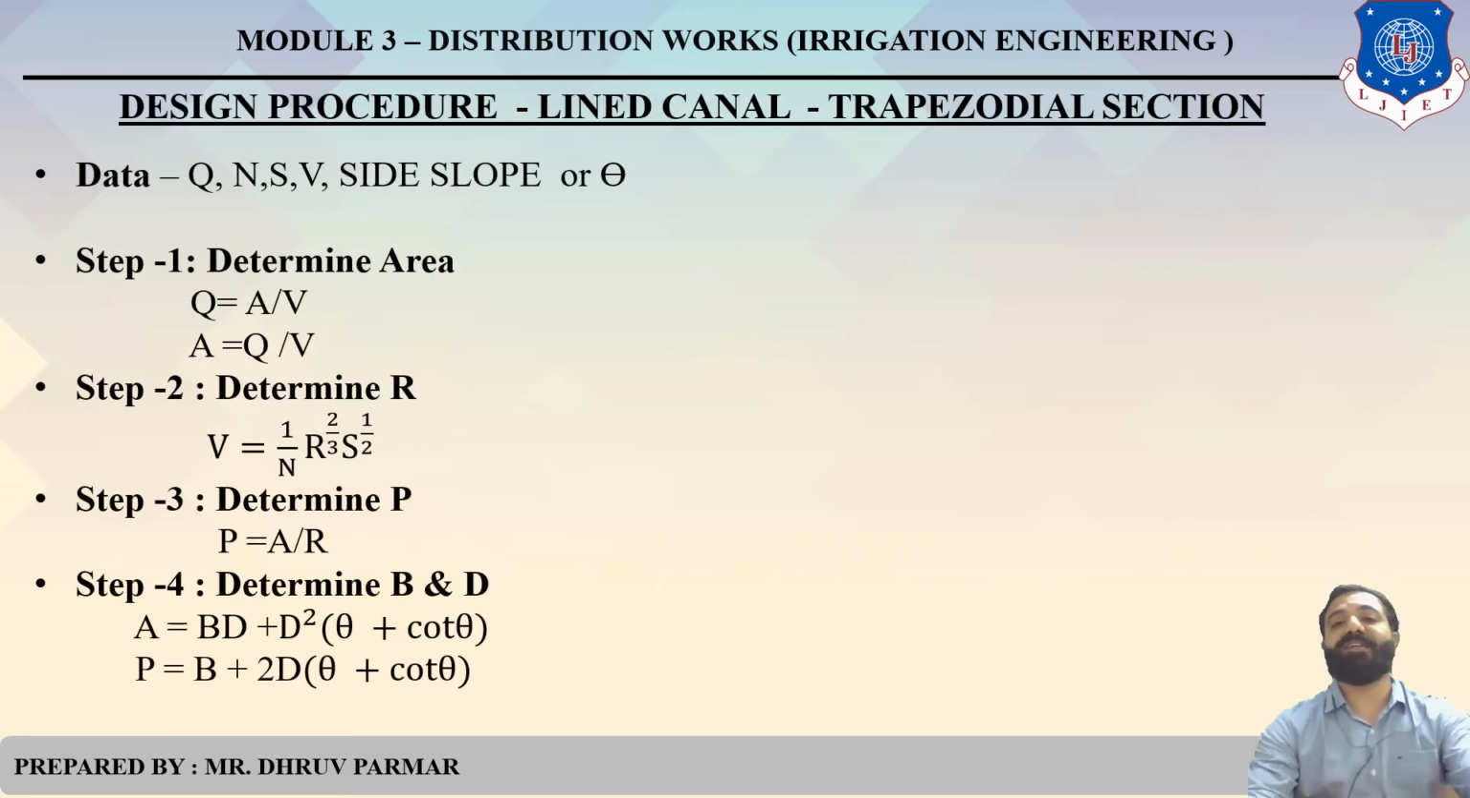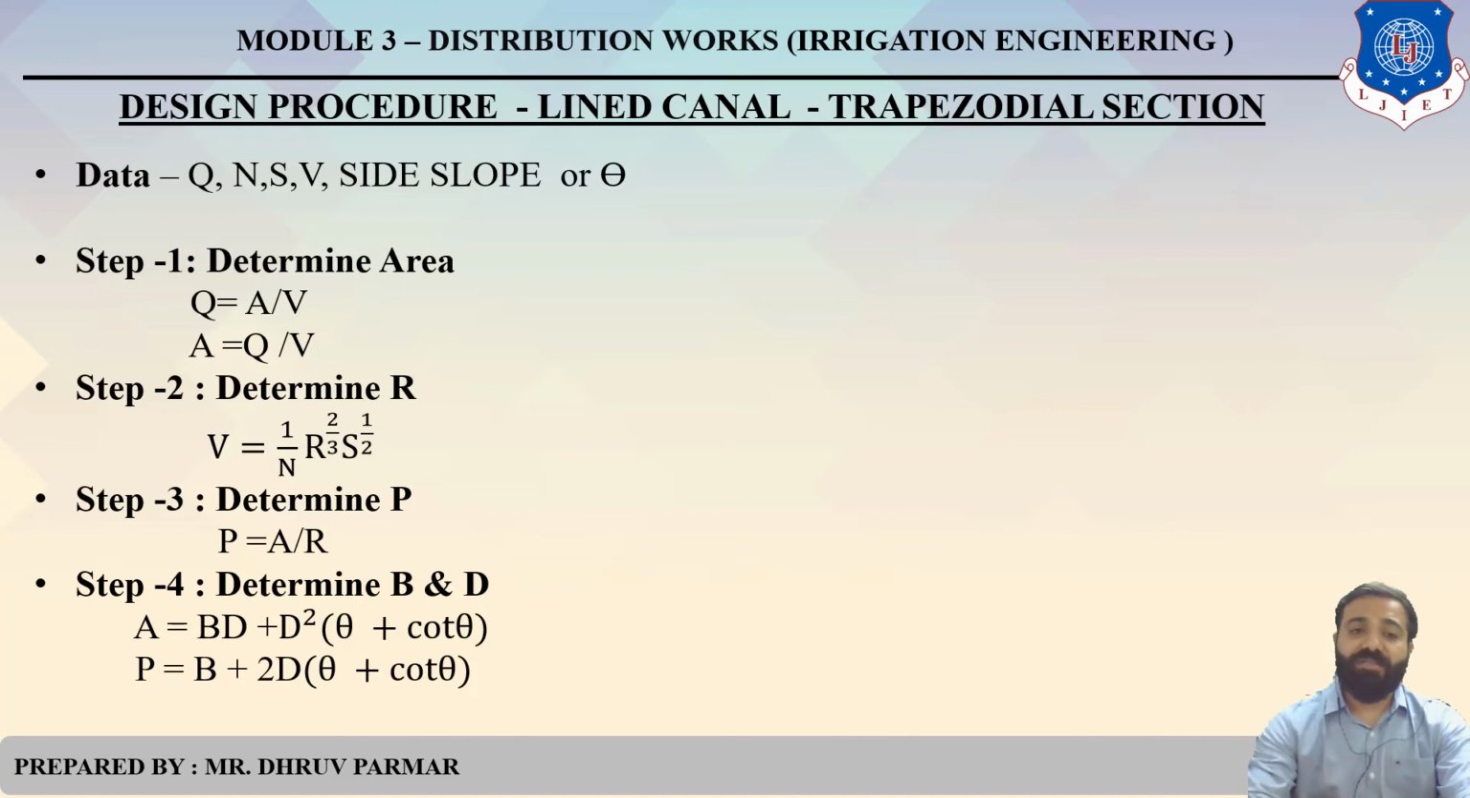This is the design procedure of trapezoidal section. Data is given: Q and S, V, side slope, and theta is given. Determine, first of all, area, determine hydraulic mean depth by Manning's formula, determine perimeter by hydraulic mean depth formula, determine width and depth.